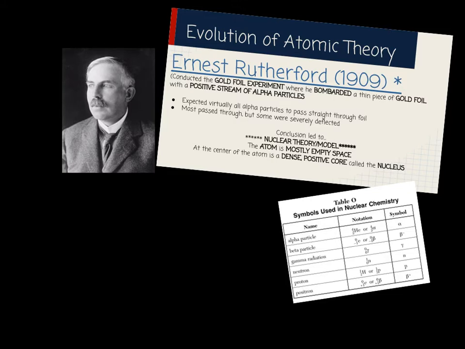However, the 1 out of 1,000 times where the alpha particle bounced straight back and reflected so that he could see that it was bouncing straight back, then he said it must be hitting something that was dense, hard, and positively charged. So he hypothesized that there was a dense positive core to the atom, and he called this dense positive core the nucleus.